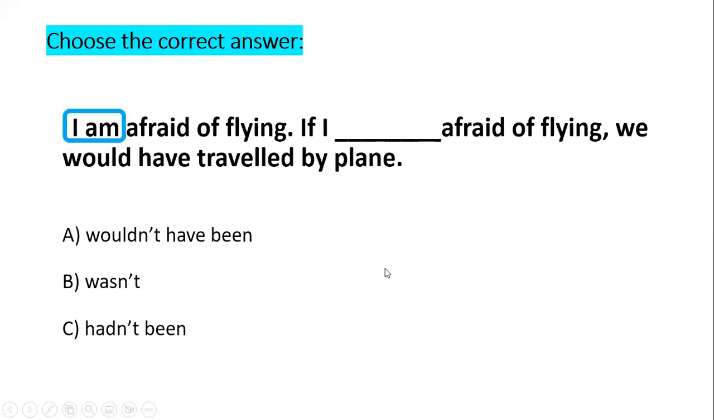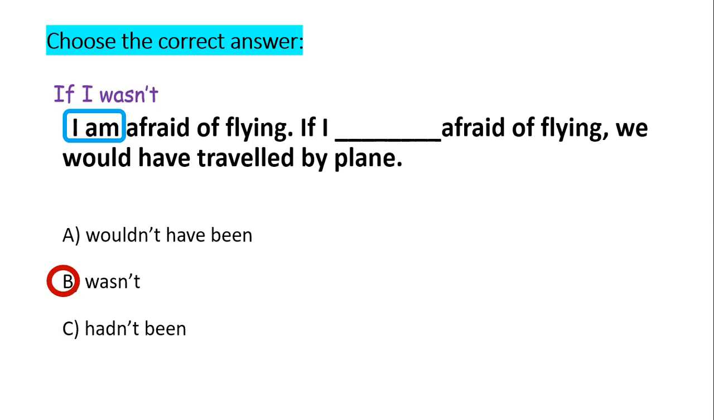Now I have I am, it's in the present. So in order to use if, I need to go one step further in the past. Instead of using the present simple, I would use past simple, right? Which means if I wasn't or if I weren't, both are correct. So the correct one is if I wasn't afraid of flying. لو إني مش بخاف من الطيران, we would have traveled by plane. كان زماننا سافرنا بالطيارة in the past.